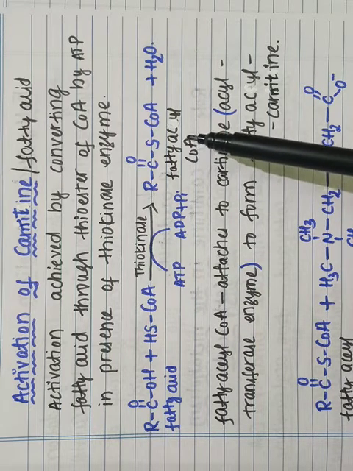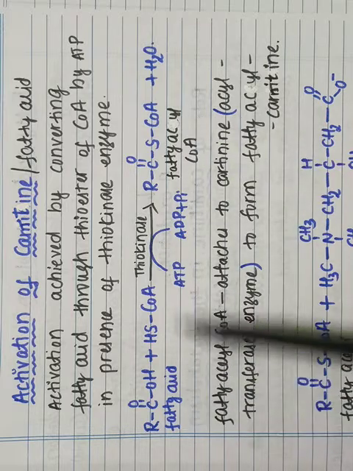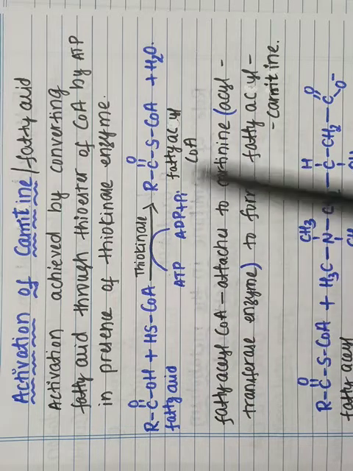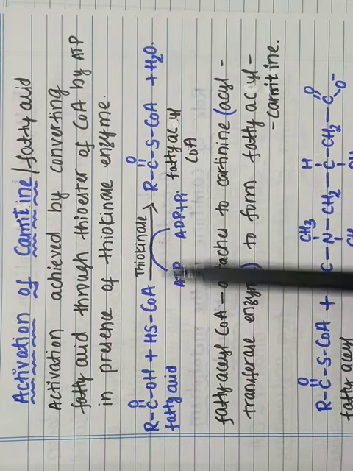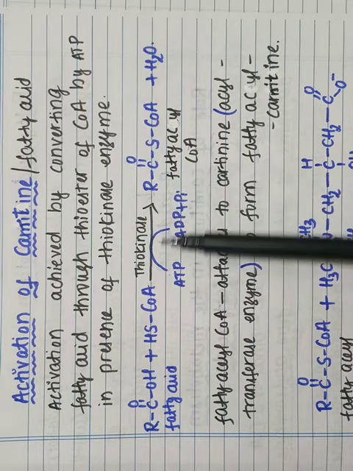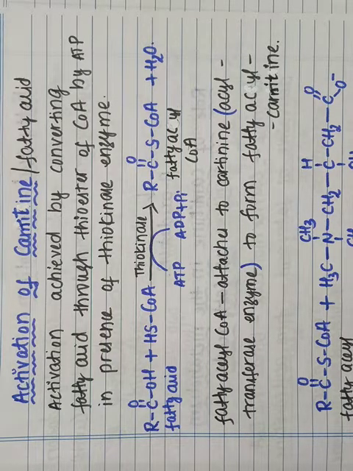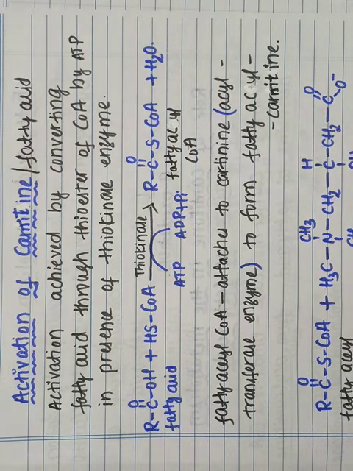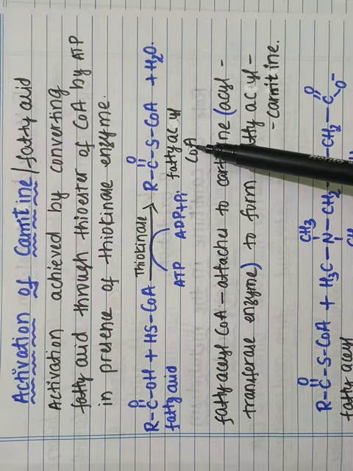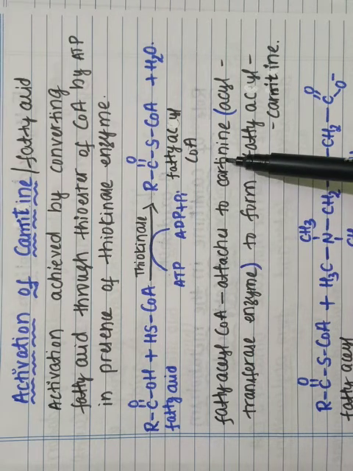For the beta oxidation or the metabolism of fatty acids, first the fatty acid should be activated. By this method, the fatty acids are converted to the thioester of coenzyme A by ATP. In this process an ATP molecule gets consumed. So the fatty acid is converted into fatty acyl coenzyme A. This fatty acyl coenzyme A will then attach to the carnitine.